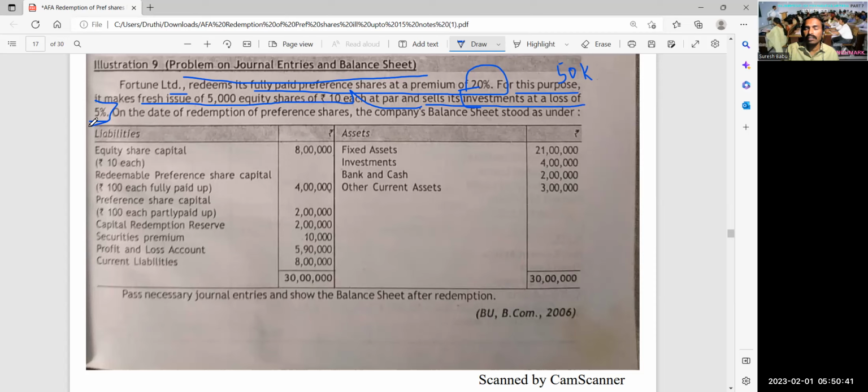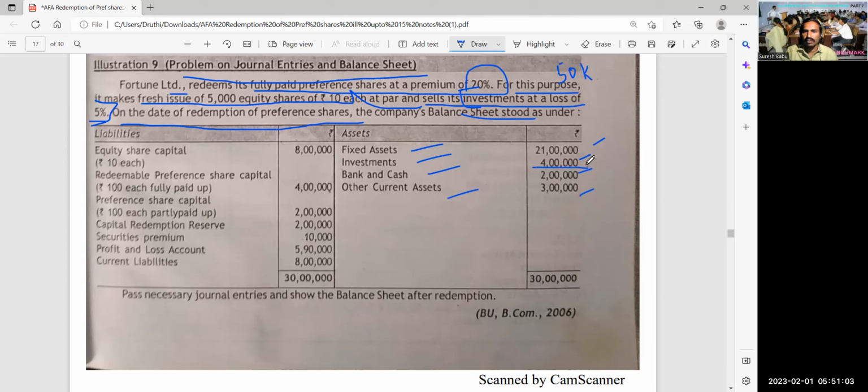So you are selling the investments at a loss of 5% because you don't have enough cash available in hand. Then, on the date of redemption of preference shares, the company's balance sheet stood as under: fixed assets 21 lakh, investments 4 lakhs, bank and cash 2 lakhs, other current assets 3 lakhs.